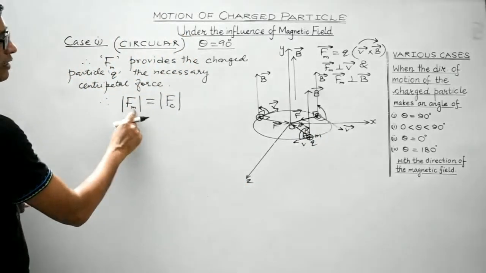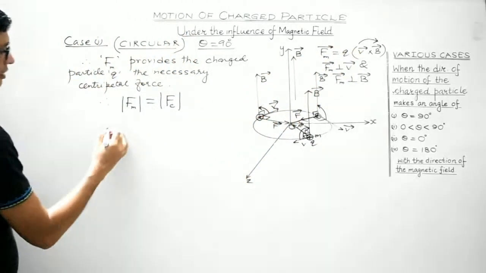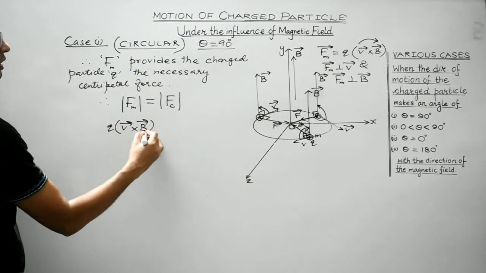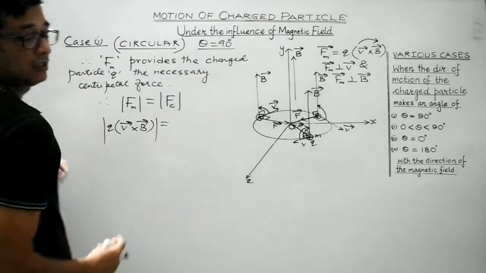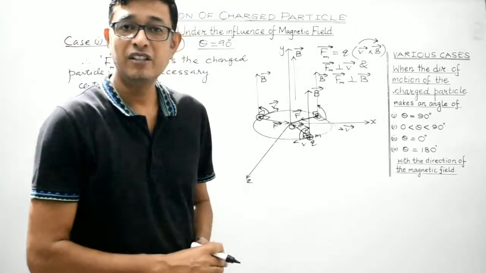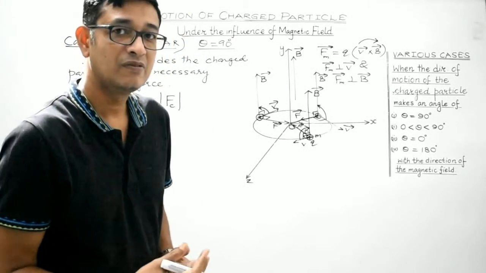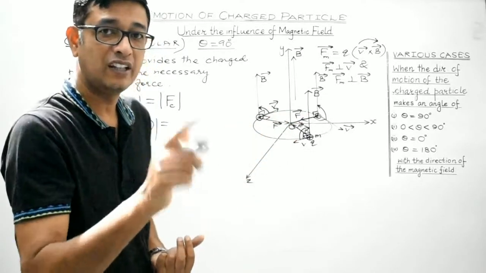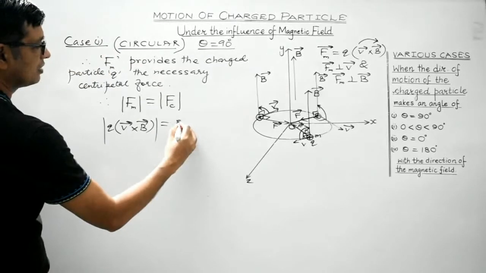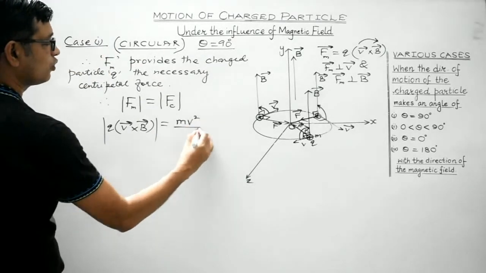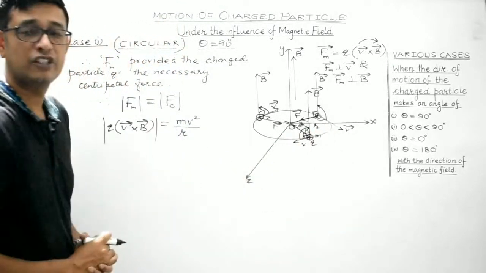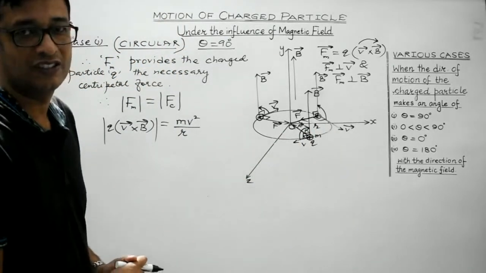Then what is the magnitude of the magnetic force? It is Q times V vector cross B vector, right? And a body of mass m moving with velocity v in a circular path of radius r will experience a centripetal force given by mv squared by r. R is the radius of the circular path which the charged particle follows, right?